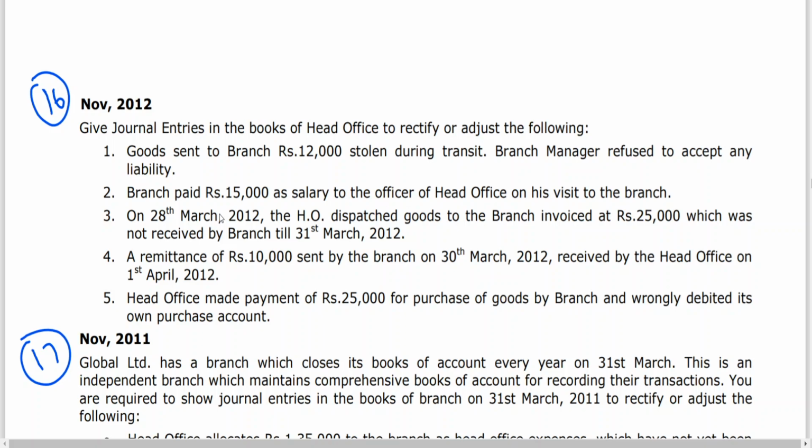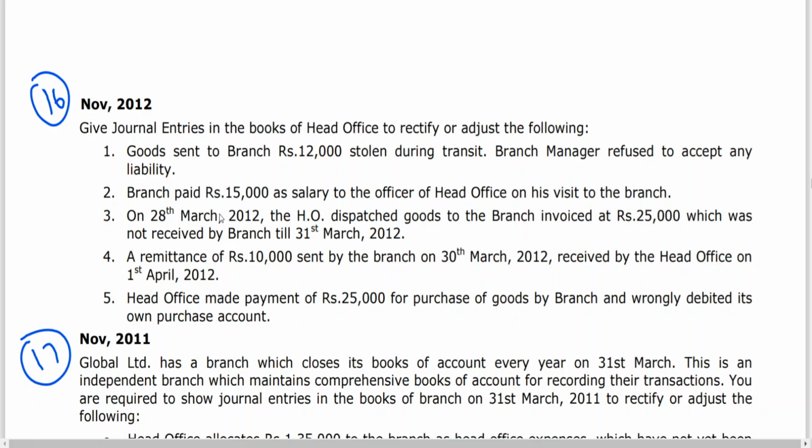Goods sent to branch stolen during the transit. At the time of sending the goods, you debit branch account. Since he is not accepting the liability, branch account should be credited. So this loss in transit is a loss. This should be transferred to which account? Profit and loss account. Take your notes.